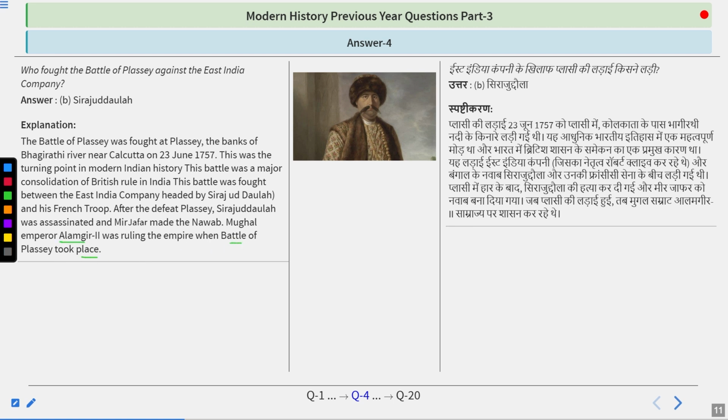Remember, this point is very important. Who was the Mughal Emperor during Plassey? Alamgir II. And during the Battle of Buxar, who was the Emperor of the Mughals? The Emperor was Shah Alam II.